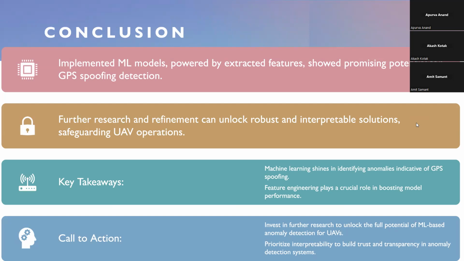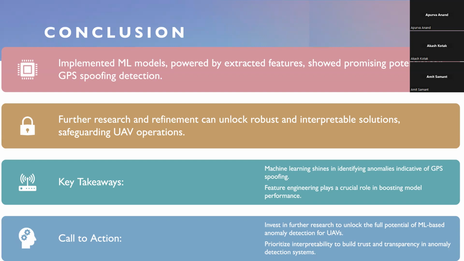And in conclusion, we implemented ML models powered by extracted features, which showed promising potential for GPS spoofing detection. Further research and refinement can unlock robust and interpretable solutions, safeguarding UAV operations. The key takeaway from this research was that machine learning shines in identifying anomalies indicative of GPS spoofing, and feature engineering plays a crucial role in boosting model performance.